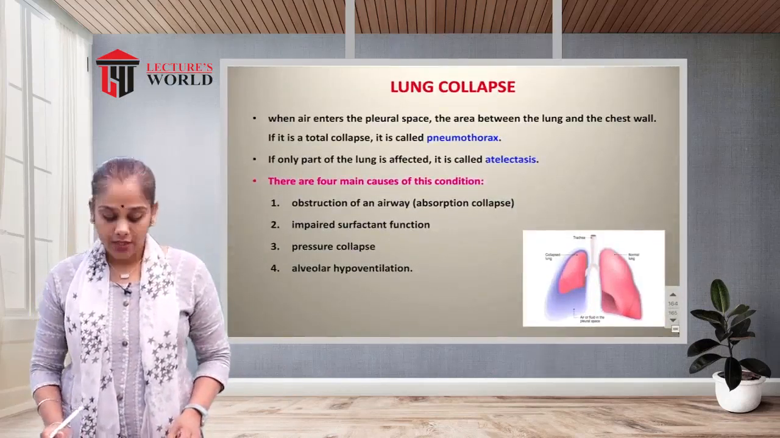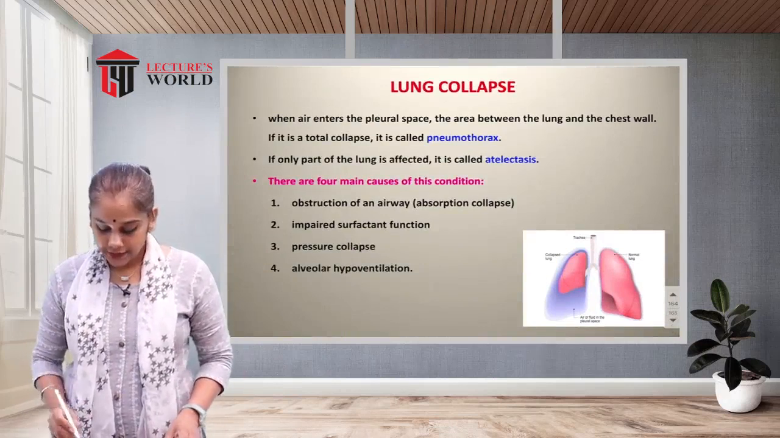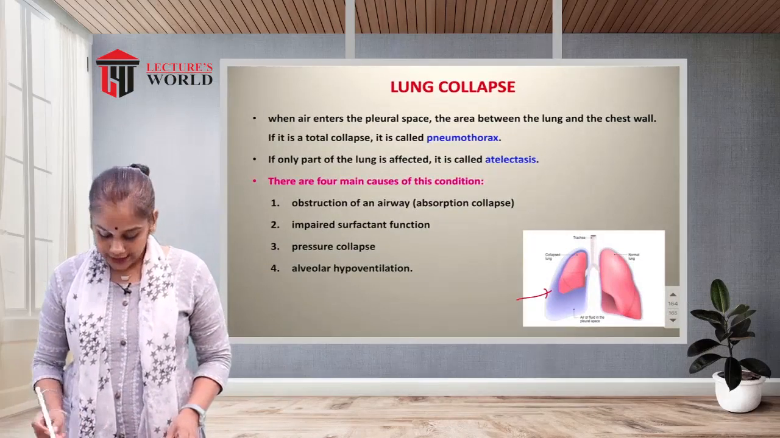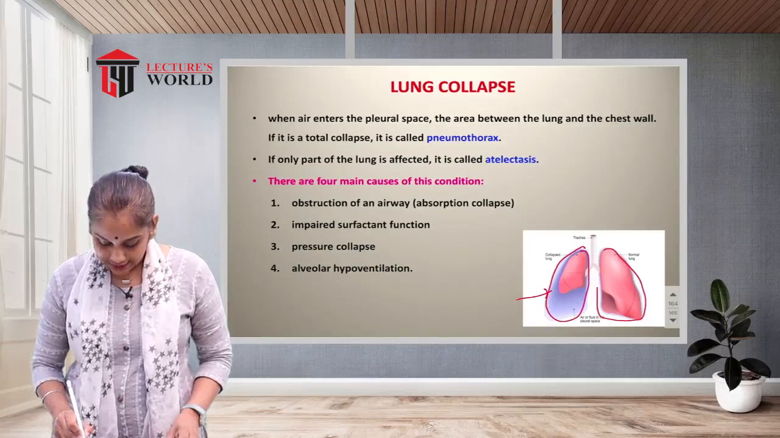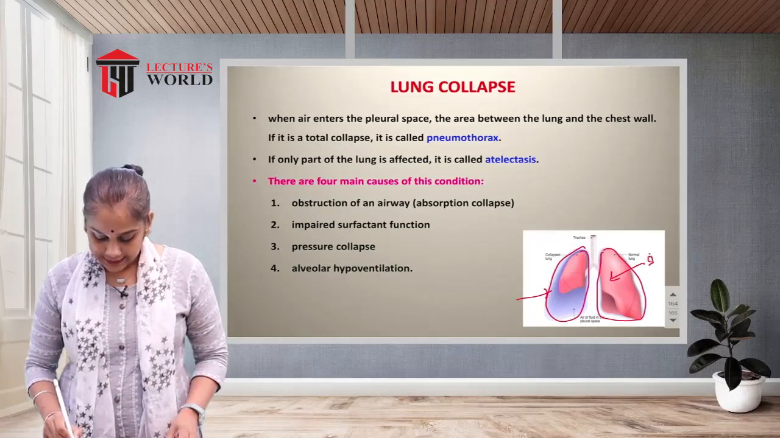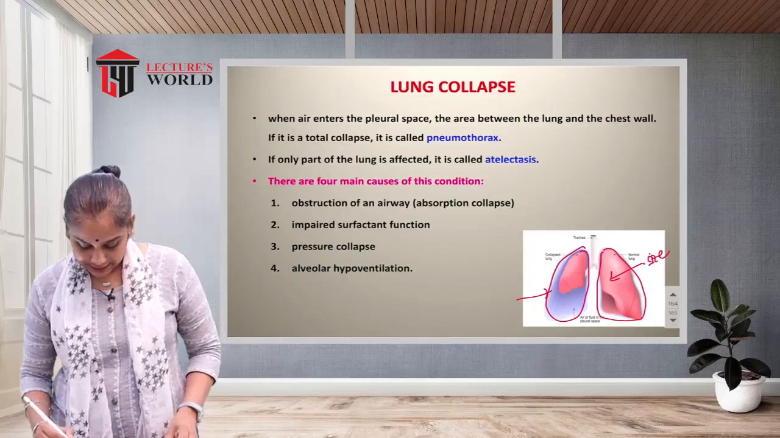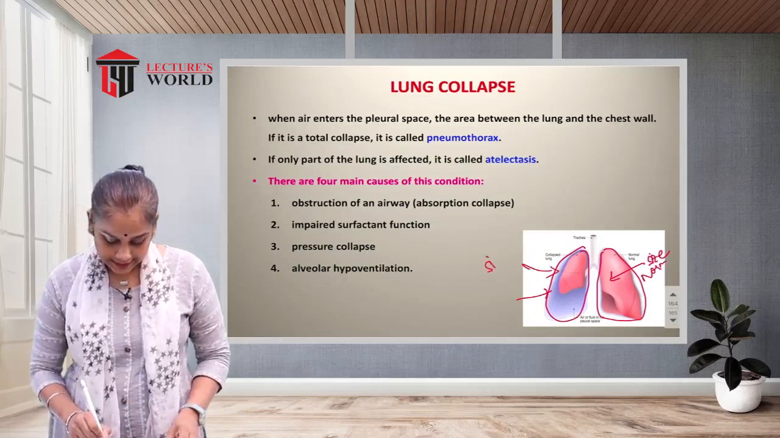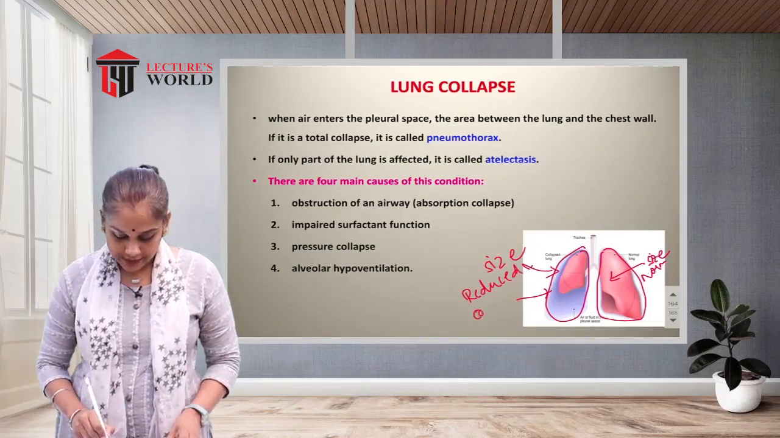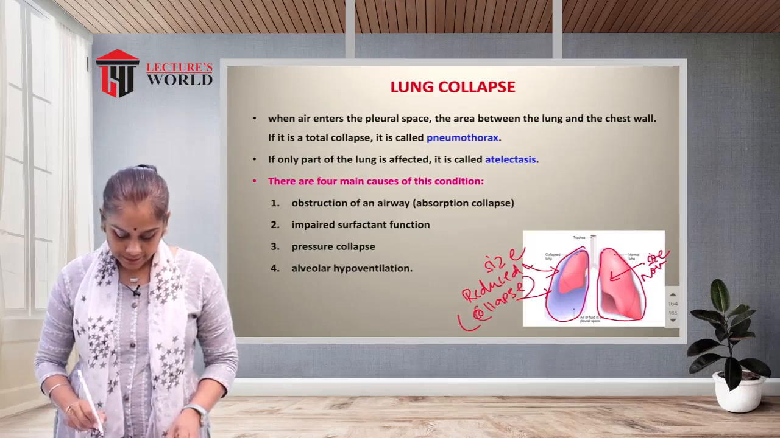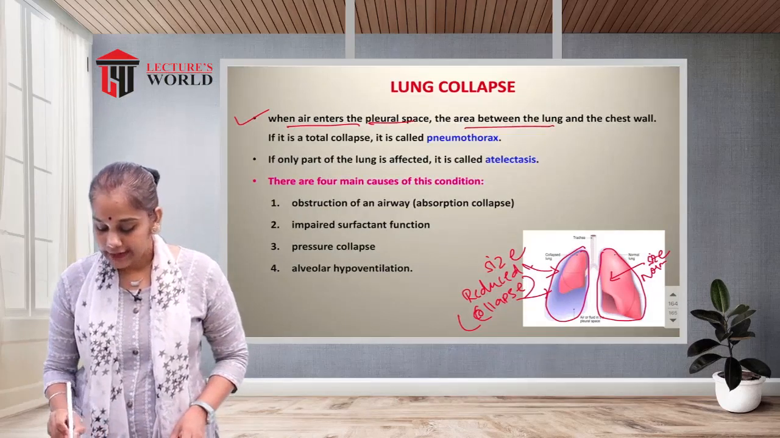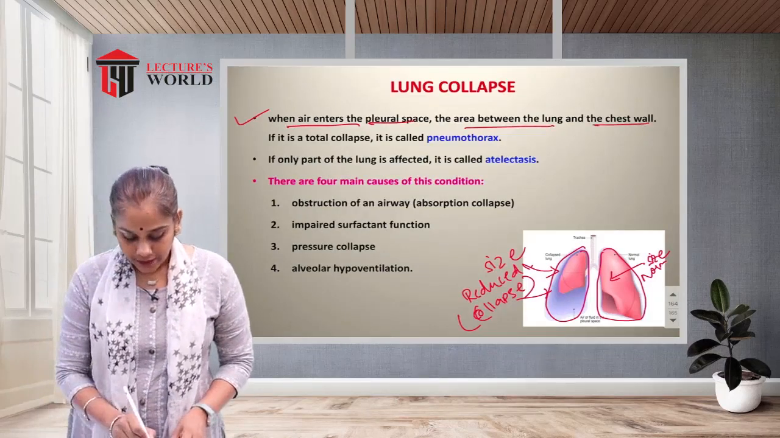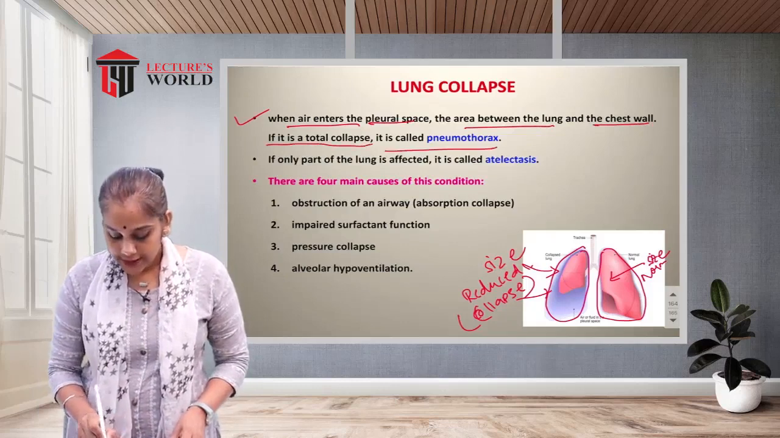Now the lung collapse. What is lung collapse? You can see in the figure, there is a collapse of the lung in this cavity. See, this is the normal lung, the size is normal. Here the size is reduced, or we can say collapsed. When air enters the pleural space, the area between the lungs and the chest wall, if it is a total collapse, it is known as a pneumothorax.